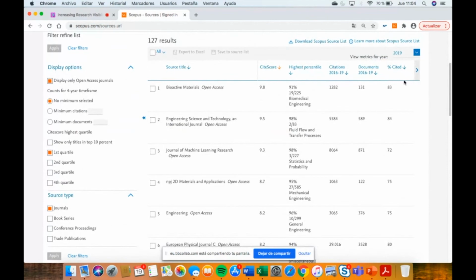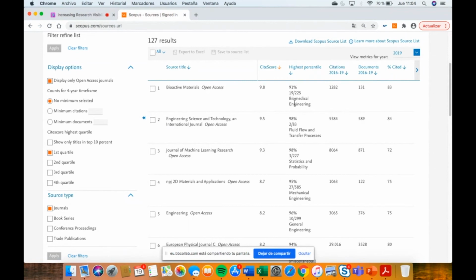And there are other metrics here that you would like to consider. Imagine, for example, Bioactive Materials has a higher CiteScore than Engineering Science and Technology. But if you look at the citations, you can see that the second one received 5 times more than the first one. And it is the second in the rank of fluid, float, and this one is in the 19.